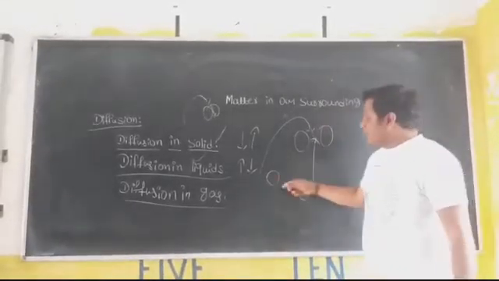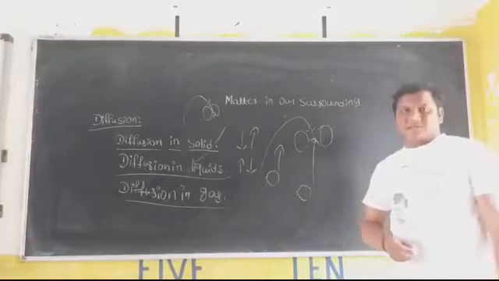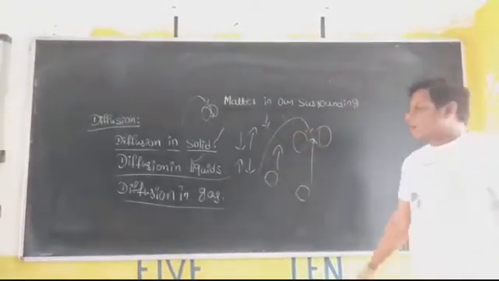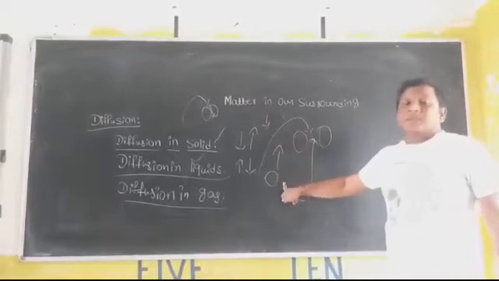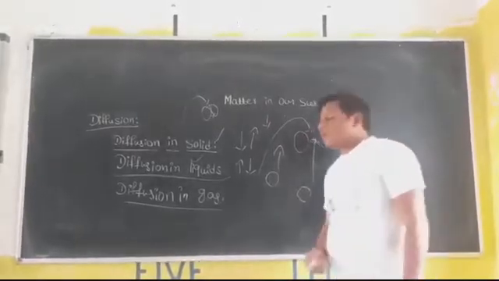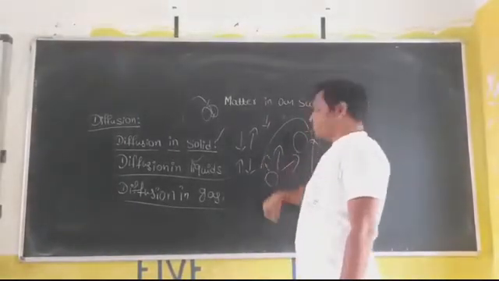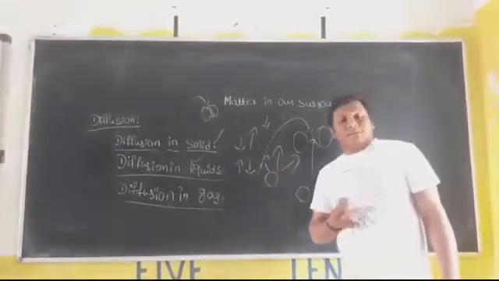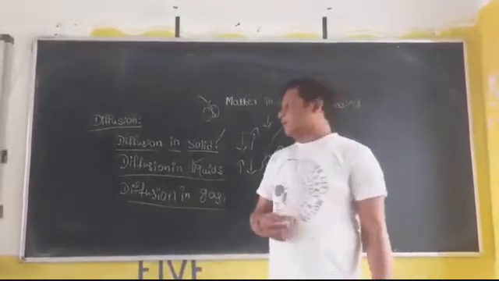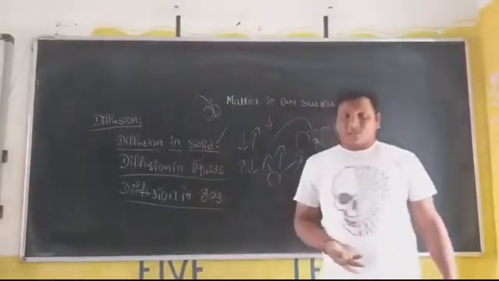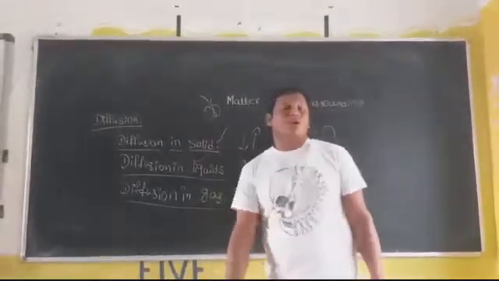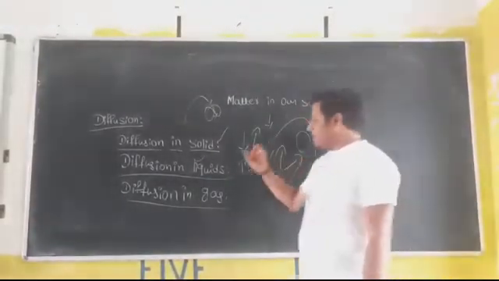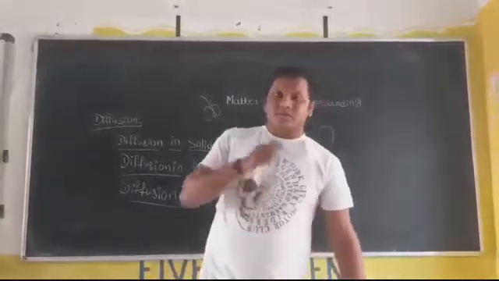The kinetic energy of gas particles is maximum, but in solids the kinetic energy is very negligible. Because of this kinetic energy, the particles in gas can move in different directions, and it also has the maximum interparticle space. When the interparticle space is more, the diffusion is also more. Hence, diffusion is more in gases when compared with liquids as well as solids.